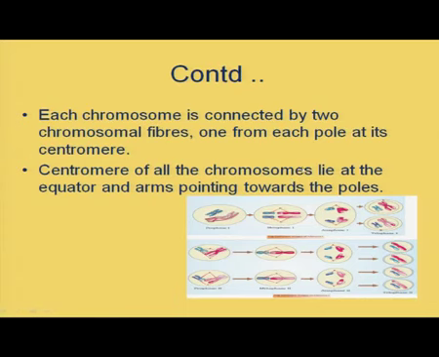Centromeres of all the chromosomes lie at the equator, the center of the cell, and the arms are pointing towards the poles. Arms are pointing towards the poles and the centromere is seen towards the center or equator. This is the arrangement of chromosomes here.